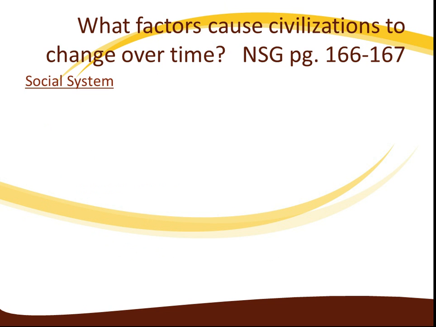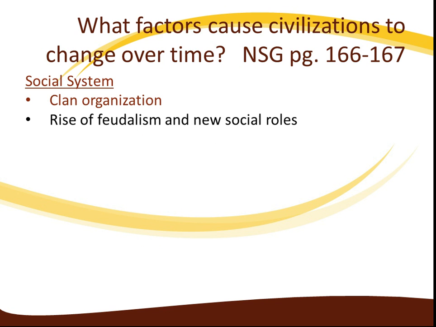You have social systems. You have clan organization in Japan, as well as the rise of feudalism and new social rules. This had a major impact in Japan. Arts also changed Japan over time. You had literature, you had drama, you had art, and these were unique forms of art in Japan.